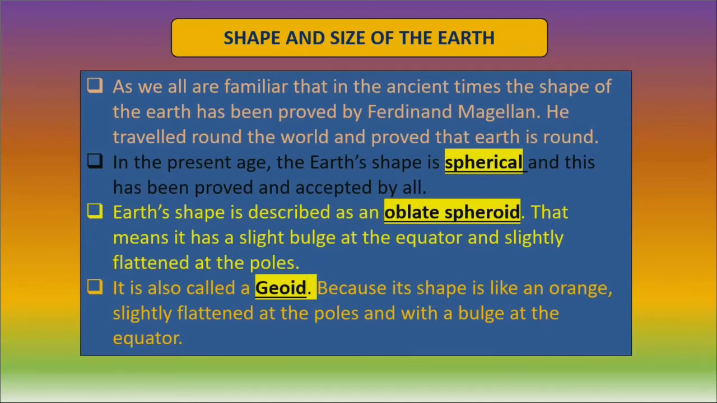There is another term used for the shape of the Earth, that is geoid. It is also known as geoid because its shape is like an orange. It is not exactly spherical or round. It is slightly flattened at the poles and has a bulge at the equator. That's why this term is used for the shape of the Earth.